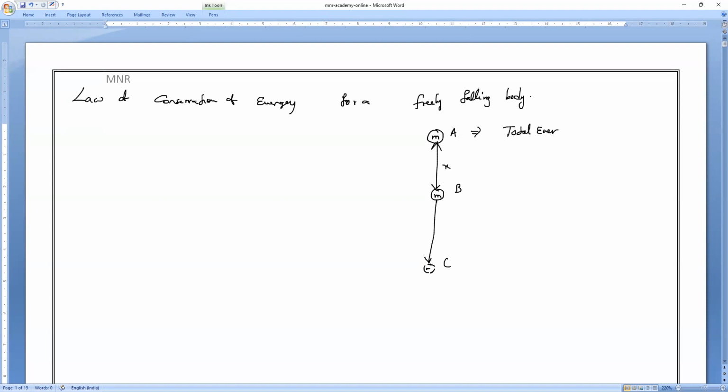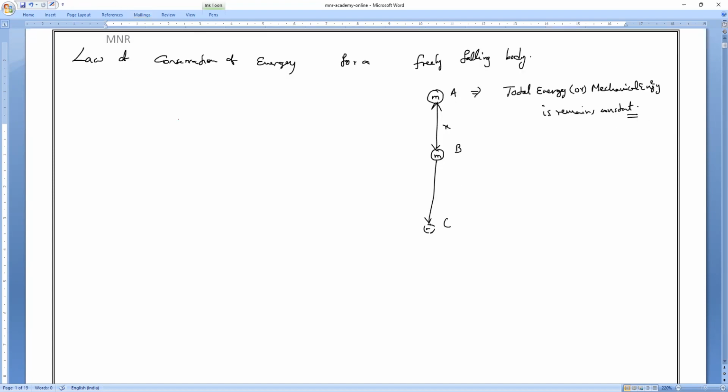The total energy we also call mechanical energy. So mechanical energy remains constant. That is what we call the law of conservation of energy.